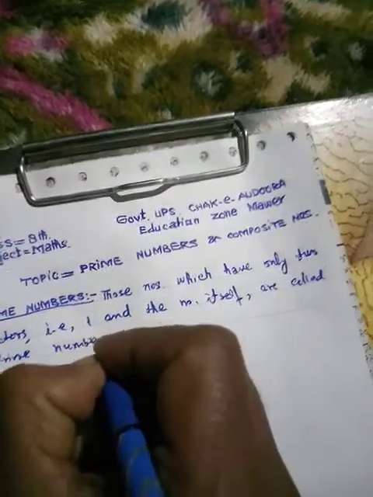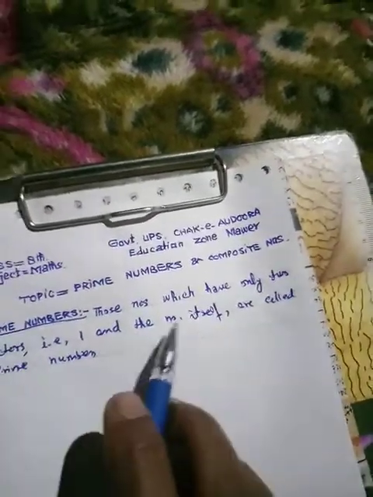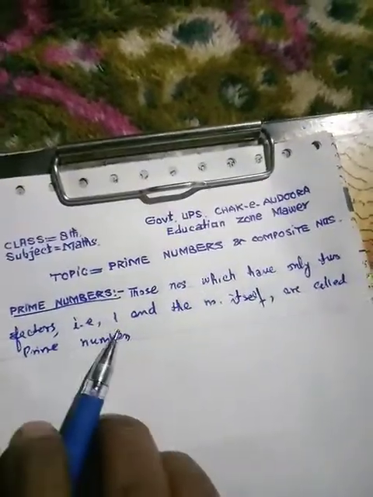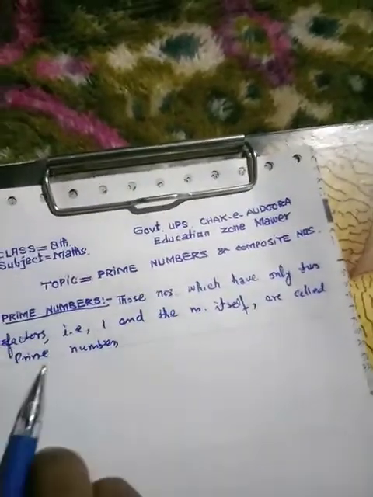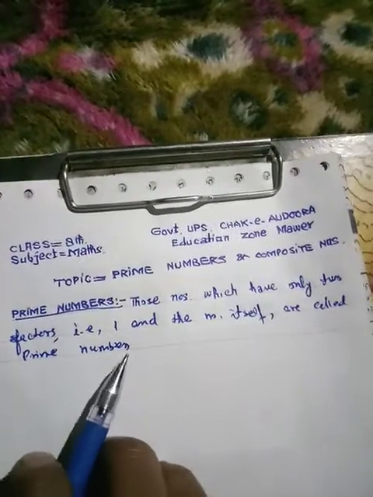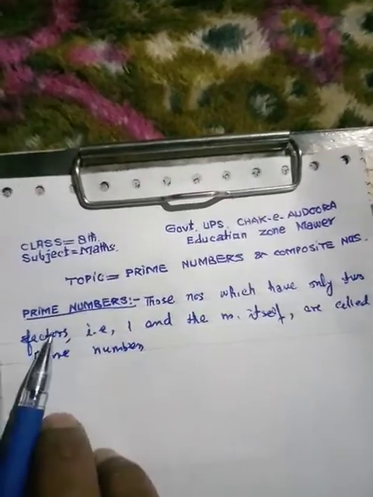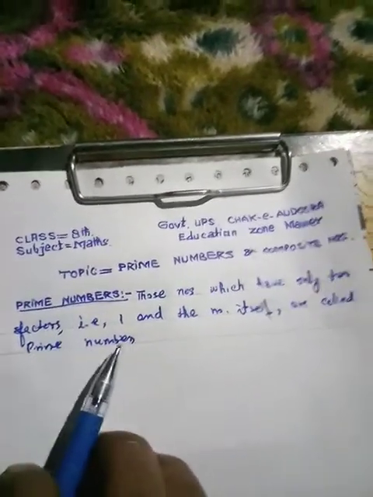Dear students, the numbers which have only two factors, that is 1 and the number itself, they are called prime numbers. It means that prime numbers are divisible by 1 and the number itself.